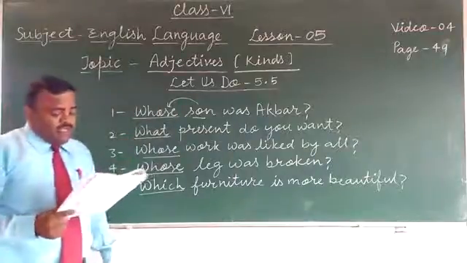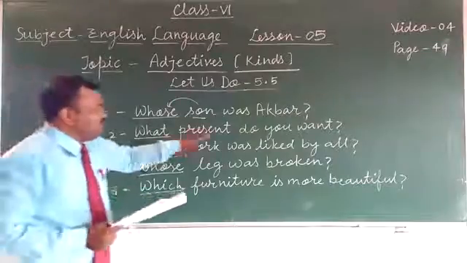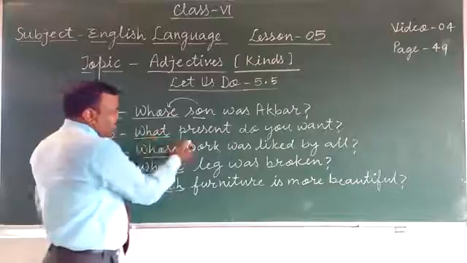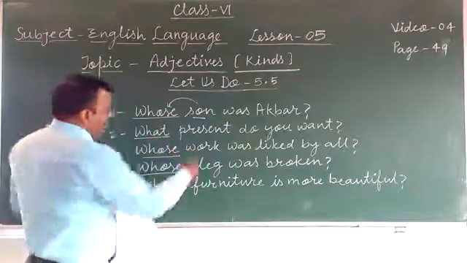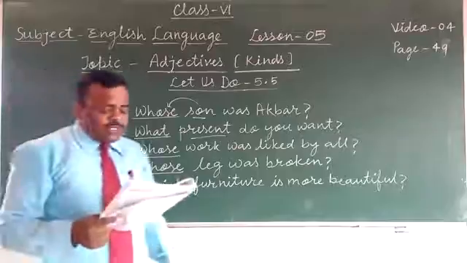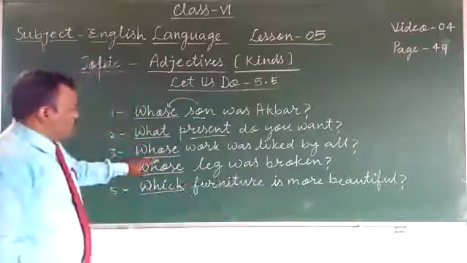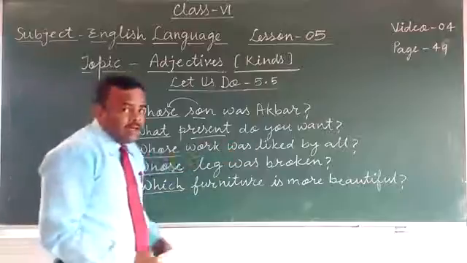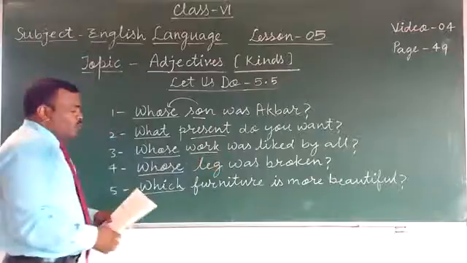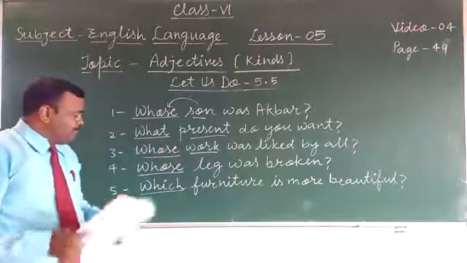The second one is, give me a good present. So what present do you want? What is an interrogative adjective. Why? Because it is used before a noun. Third, your work was liked by all. So whose work was liked by all? Whose work was liked by all? It means your work. Work is a noun and whose is an interrogative adjective because it is used before a noun.